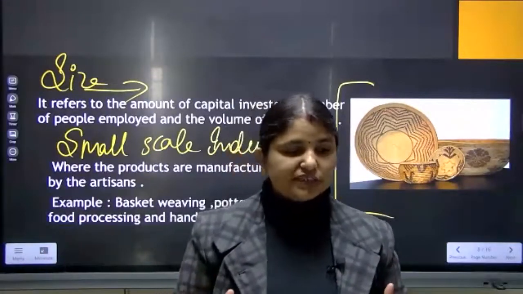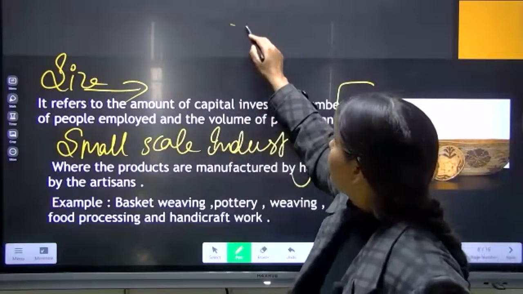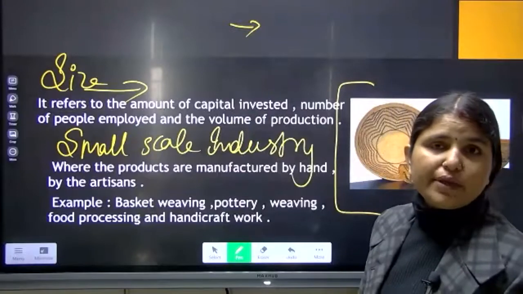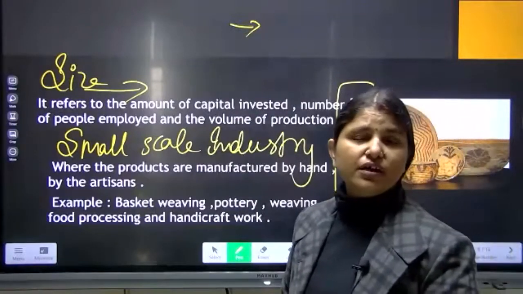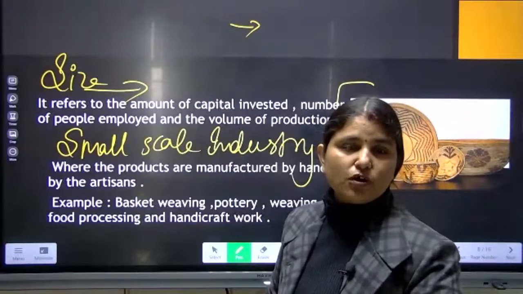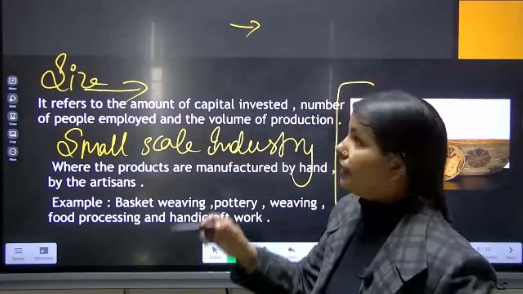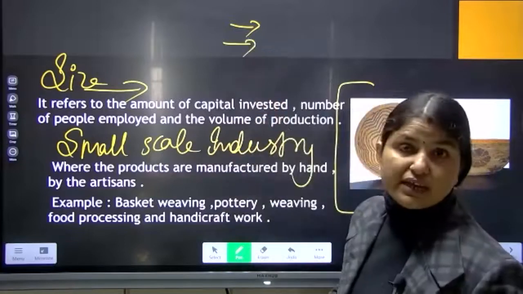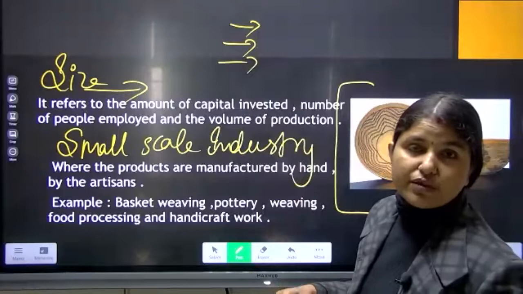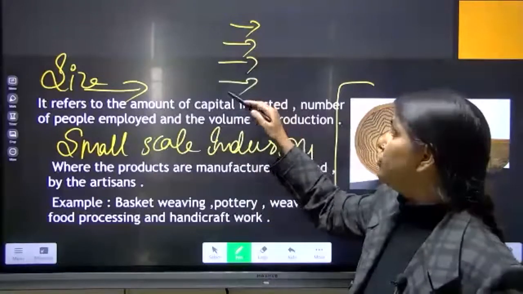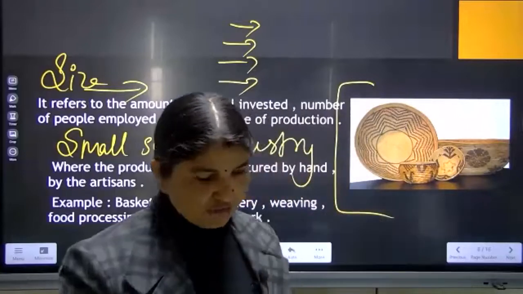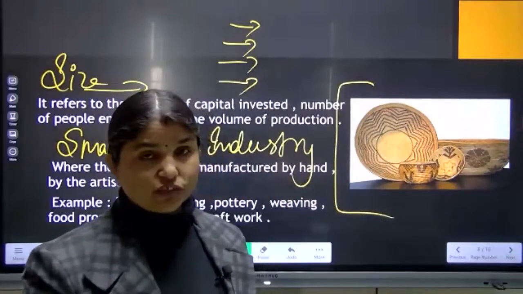Understood? So in small scale industry, first, they will make the goods with their hands. Maybe any food material, handicraft things, weaving like baskets and all, potteries, handicraft, etc. Second, investment will be less, number of persons will be less, and the production they make over here will also be less.